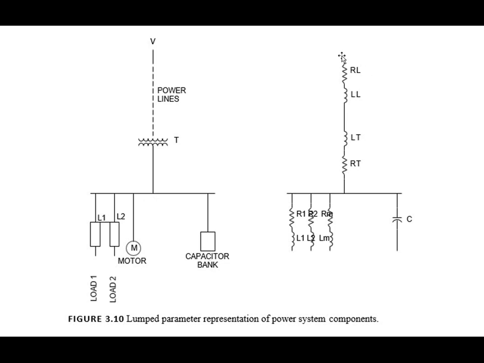Now this other figure is for RL, LL, LT, RT. RL means line resistance, LL line inductance, and then transformer inductance and transformer resistance. Same for the loads: load 1 resistance, load 1 inductance, load 2 resistance, load 2 inductance, motor resistance, motor inductance, and the capacitor as it is. This is the capacitance for the capacitor bank.